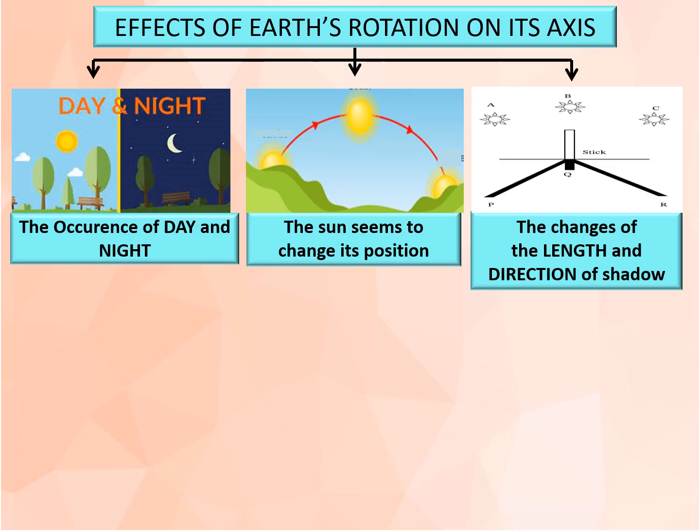So please remember the effects of Earth's rotation on its axis. Number 1 is the occurrence of day and night. Number 2, the sun seems to change its position throughout the day. Number 3, the changes of the length and the direction of the shadow. Please copy these notes in your exercise book.